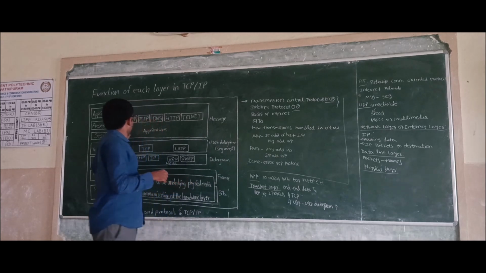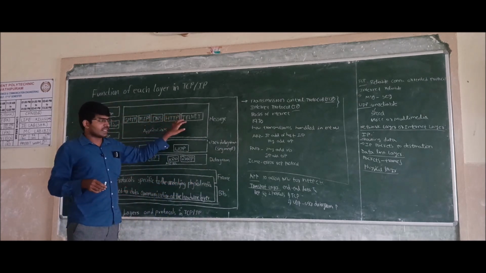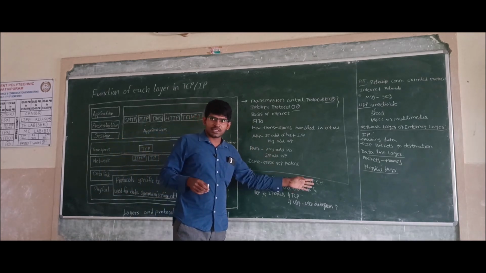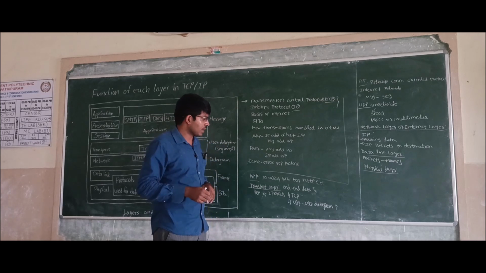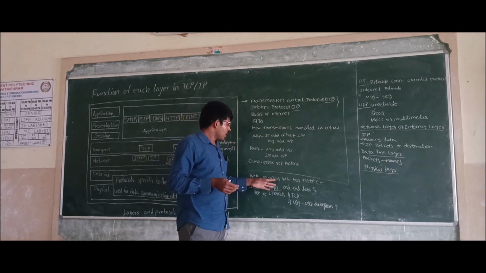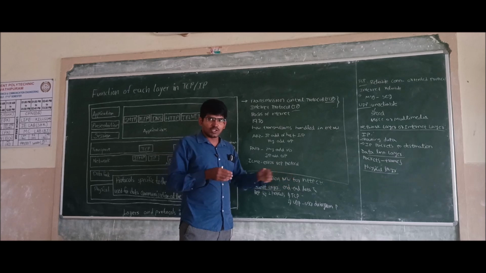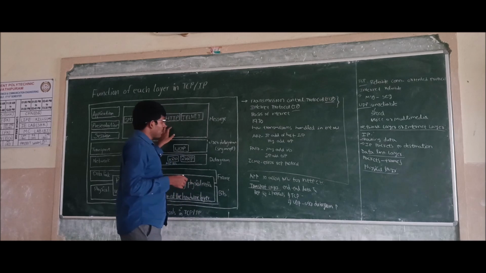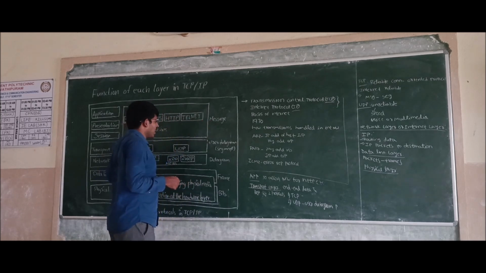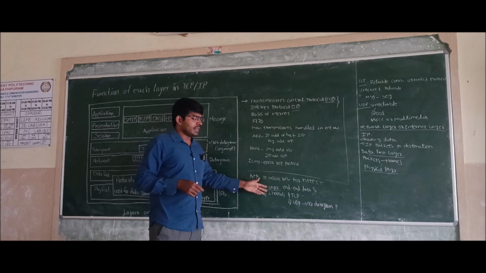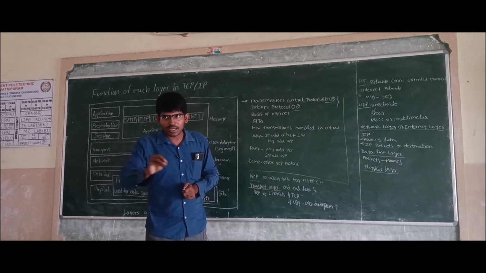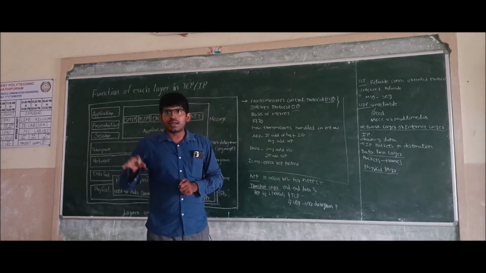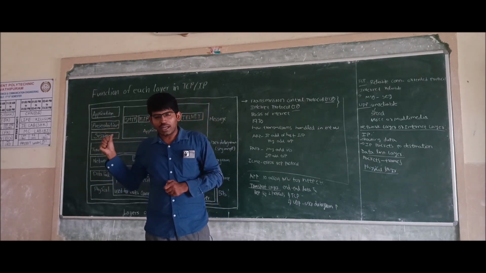Here in the application layer, as we discussed, to access services like HTTP, hypertext transfer protocol, which we will discuss in the coming topics, we need the application layer. From this application layer, the message is sent to the transport layer. In the transport layer, end-to-end data communication will happen. Error control and data flow control are possible in the transport layer.